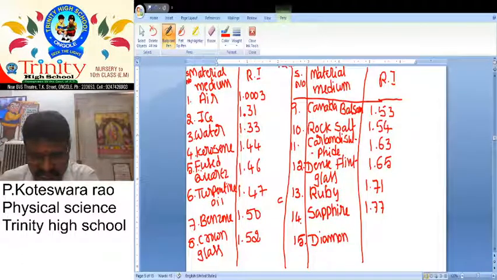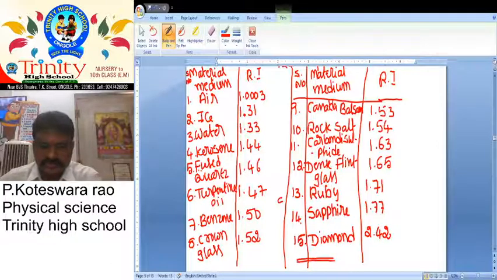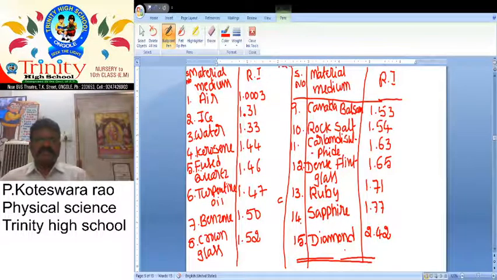Already we have taken the diamond value as 2.42. So these are all our values of refractive index of various materials. Everybody should learn all these values. That's why we wrote them here.